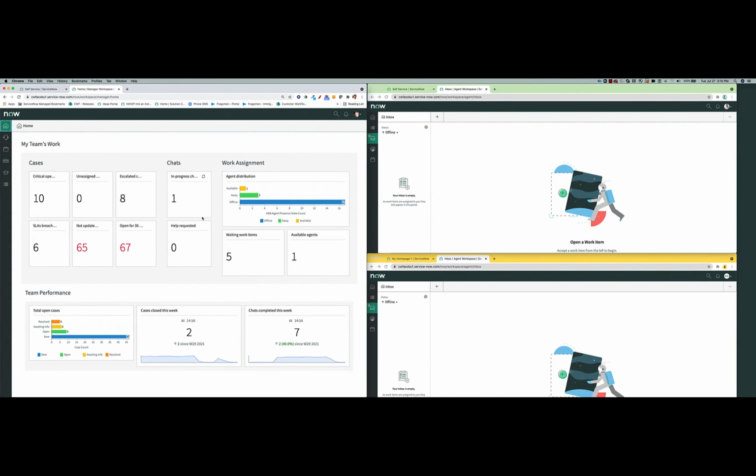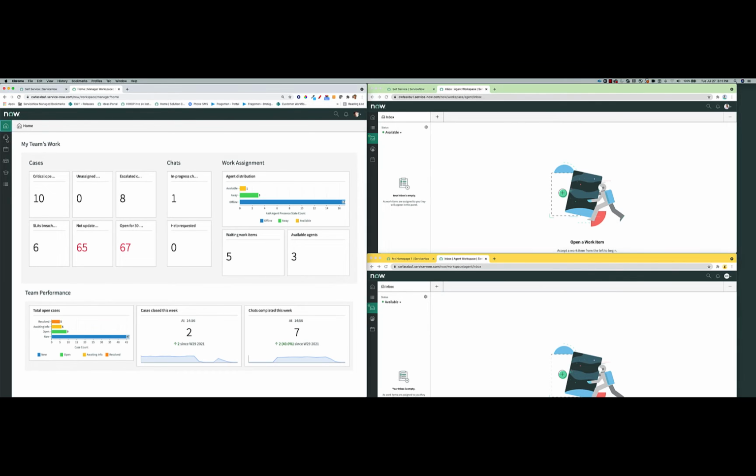So currently you'll notice that there is one agent available. Let's just call that our mystery or ghost agent. You'll notice that the other two agents are offline. If I flip Gina and make her go available, and I also make Wilma go available, you'll notice that this is reflected in real time on the manager dashboard. And this is critical. So WFO has this real-time ability to monitor what agents are working on, what their presence is, what their state is, etc.